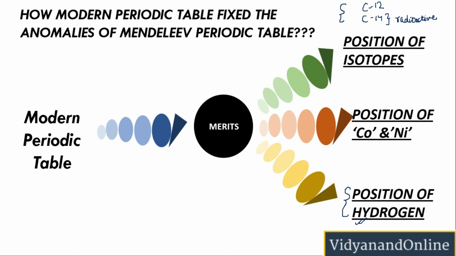Now I have a question for you. Out of 118 elements which are known to us, how many elements occur naturally? You have to tell me that out of 118 elements which are known to us, how many of them are naturally occurring, and from those naturally occurring elements, how many are stable and how many are radioactive. Think about it, search about it and write your answer in the comment section.